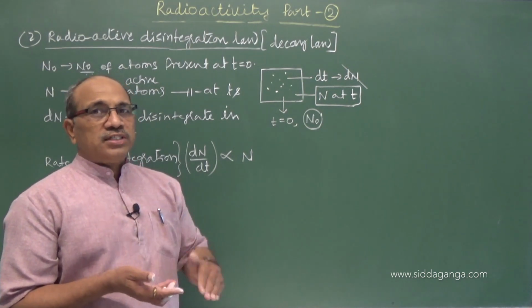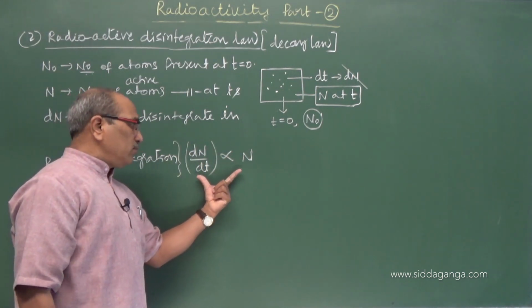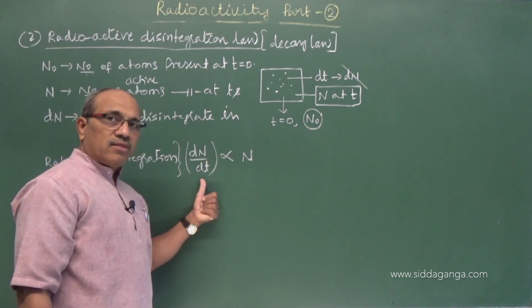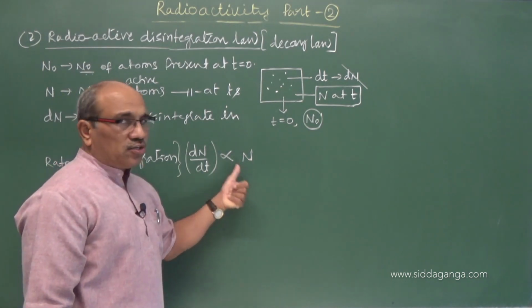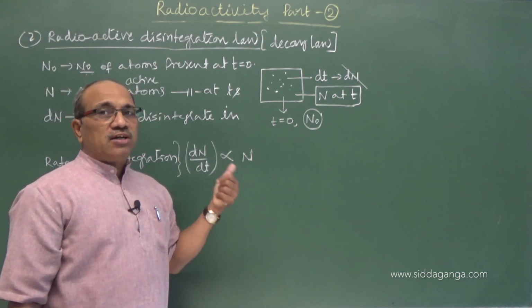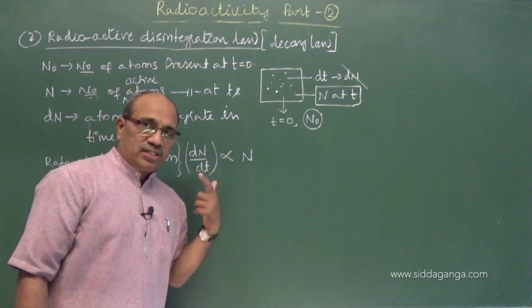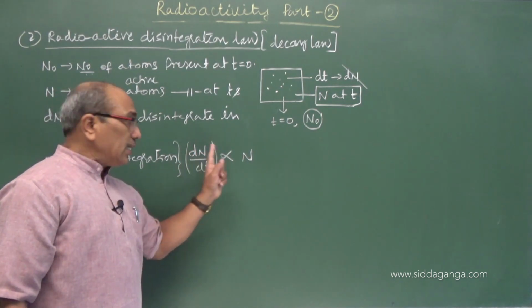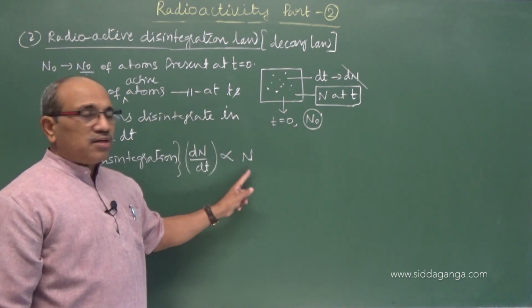This is an average best result got from the experiments of radioactive substances, and we come to the conclusion that the rate of disintegration of the radioactive nuclei is directly proportional to the number of active atoms present in the sample, irrespective of the surrounding conditions like temperature, pressure, electric or magnetic field or some other. Rate of disintegration of the radioactive sample is directly proportional to the number of active nuclei present in the sample.